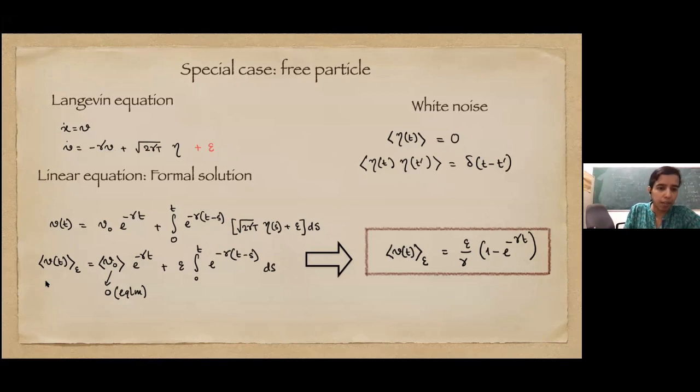And now we can take the average. V0 average is of course 0, because at time t equal to 0 we were in equilibrium, there is no overall drift, and eta average is 0, epsilon is constant. So Vt average can be written as an integral in this form. This integral we can just do directly, and we have a form for Vt average in the presence of the perturbation, which is proportional to epsilon, and 1 over gamma times some time dependent factor. Okay, so this is with the perturbation.